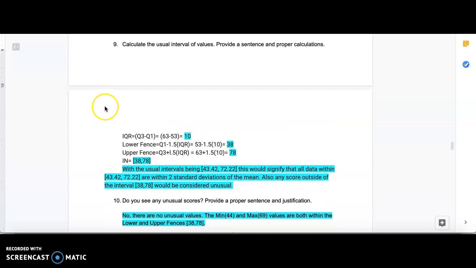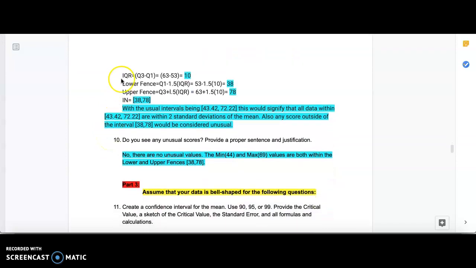For number 9, it was calculate the usual interval of values. Provide a sentence and proper calculations. First, we needed to figure out the IQR, which is taken by subtracting the third quartile by the first quartile, in our case 63 subtract 53, turning into 10 for the IQR.